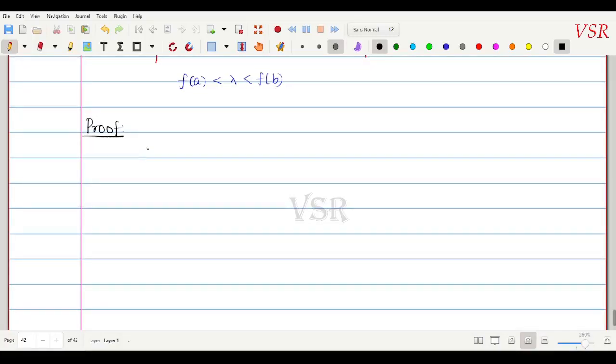Okay, given f from closed interval a comma b to R is continuous. கரெக்டா? இது continuous ஆக இருக்கு.